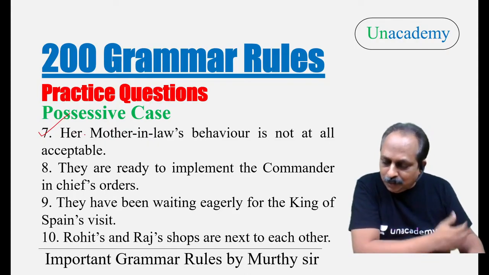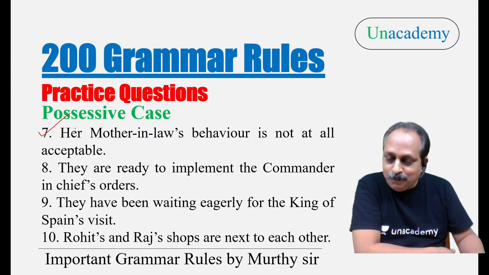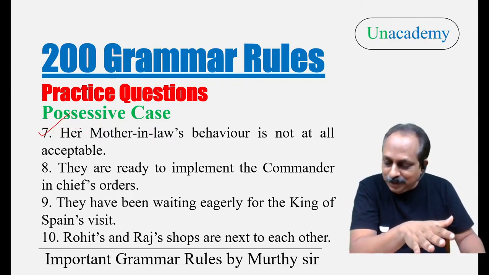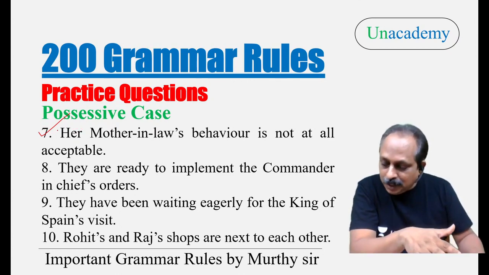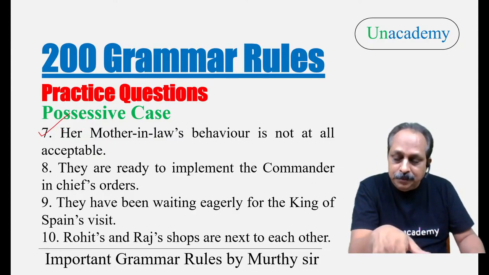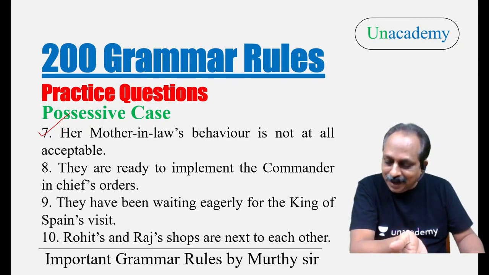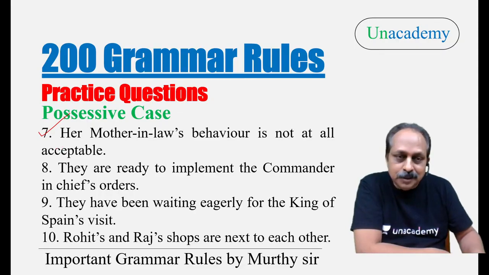Someone has gone to the 10th one. No, let us do slowly. Too fast is not advisable because it's a heterogeneous group. We have to strike balance. Question number 7, absolutely right. Her mother in law's behavior. Whose behavior are you talking about? Eye opener. That's wonderful. Question number 8, what is the answer?